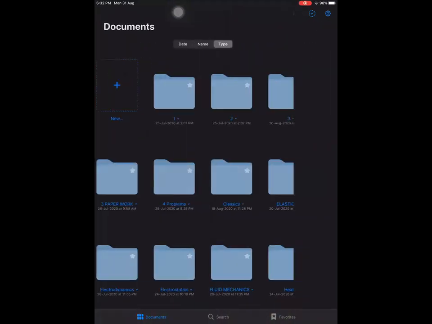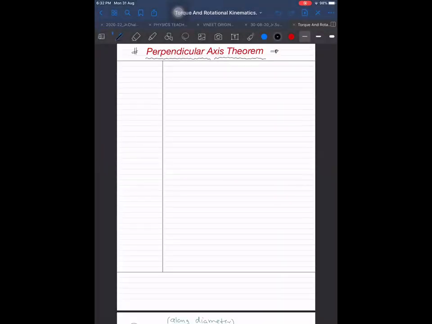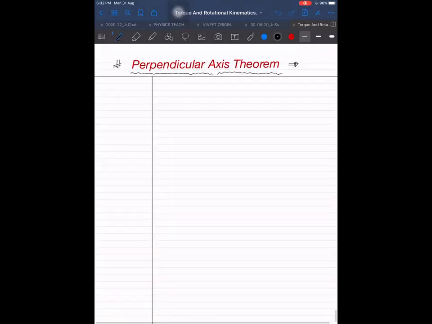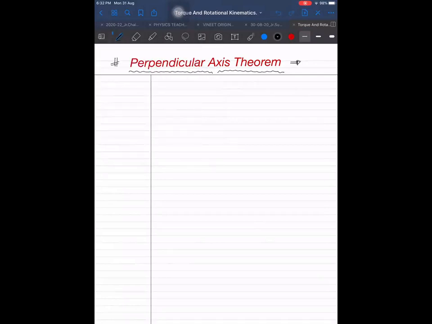And there is our 11th class, and in 11th class we have this perpendicular axis theorem. First of all, it is applicable only for planar lamina. What is the meaning of lamina? Lamina means sheet.